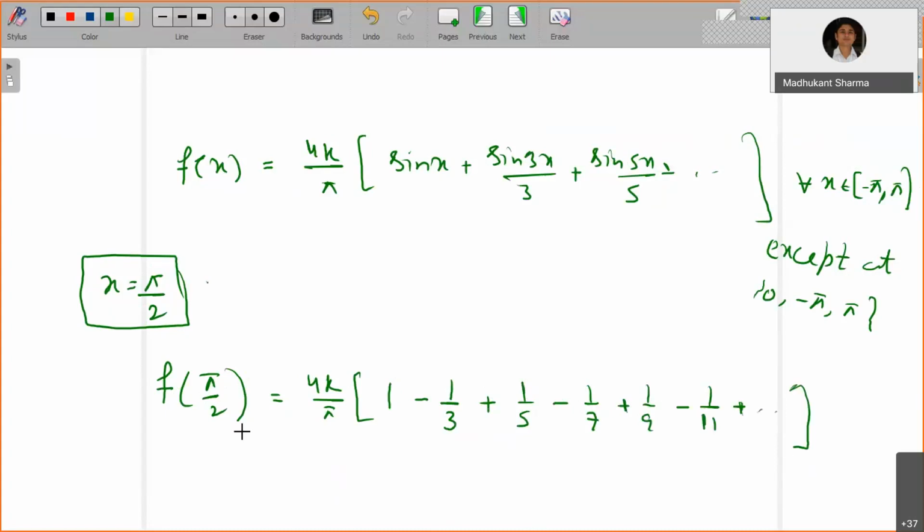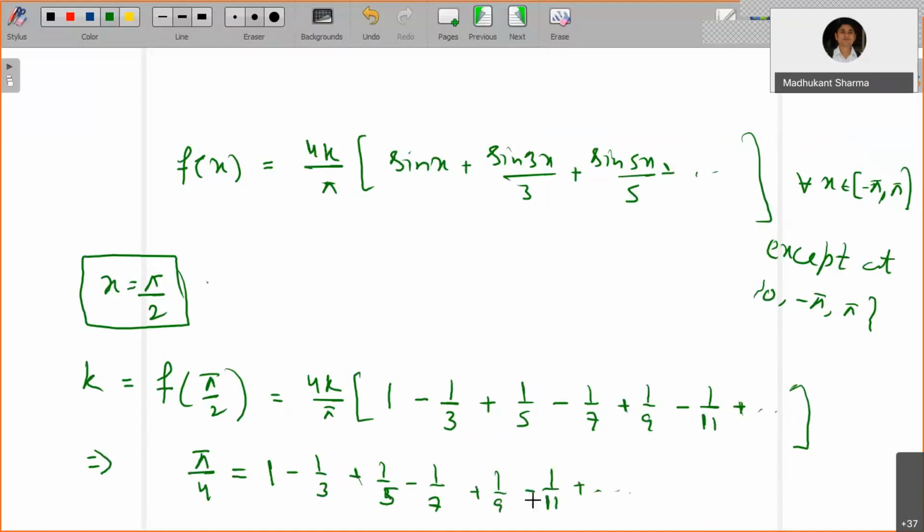So what is f at pi by 2? From 0 to pi, the value is k, from the definition. So from this, pi by 4 can be approximated by the infinite series 1 minus 1 by 3 plus 1 by 5 minus 1 by 7 plus 1 by 9 minus 1 by 11 plus and so on.